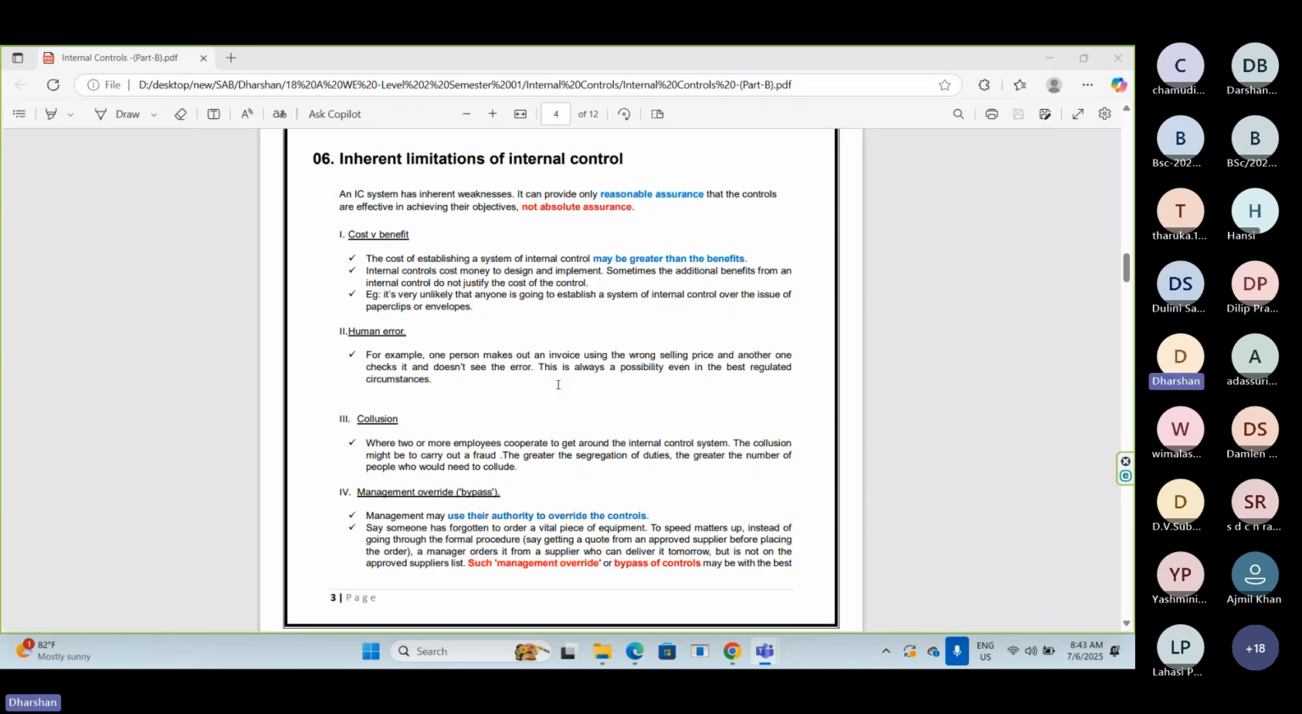Clear? So because of that 0.1 percent chance, you can't give 100% assurance. Clear? So that's why we are not giving 100% assurance. Instead of 100% assurance, we are giving reasonable assurance. What's the fourth reason?